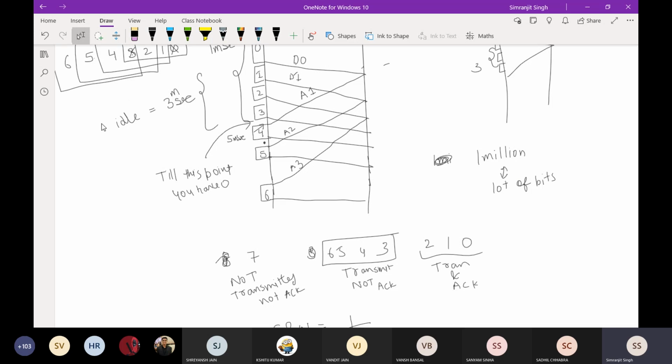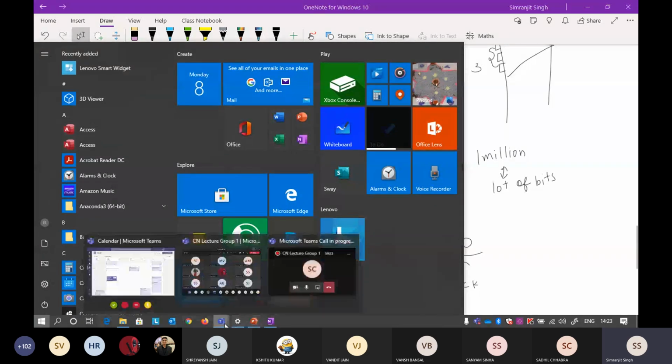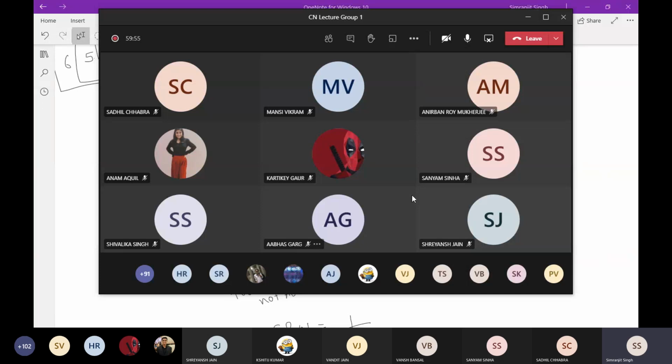I'll tell you how to solve this problem as well, but if you have any doubt till now, tell me. I'll discuss this particular problem in the next lecture. I do not want to leave it in the middle, so I'll discuss it in the next one. If you have any doubt, just let me know. You have to revise this particular part. I think it's a little bit complex.